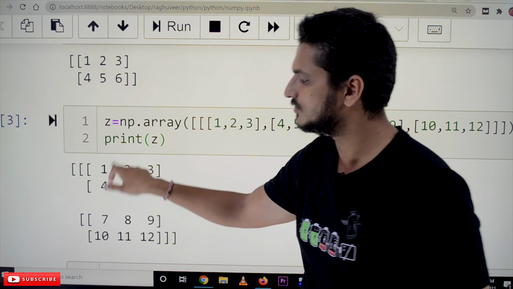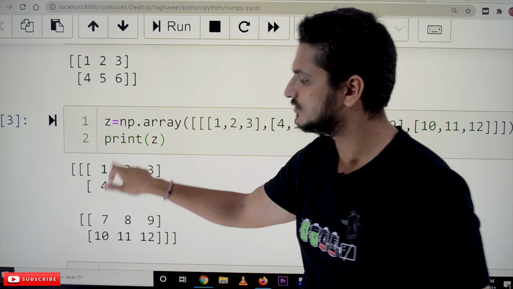If you want to check the shape of the array that is defined, use print z.shape. The first one is the third dimension. The second one is the row dimension, then the column dimension. See, how many three-dimension values do we have? 0 and 1. This is one two-dimensional array, and this is another two-dimensional array. So how many do we have? 2. That is what it gives here, 2. Next, how many rows do we have? 2 rows. How many columns? 3 columns. That's why it gives 3. So this is how it gives the shape of the array.